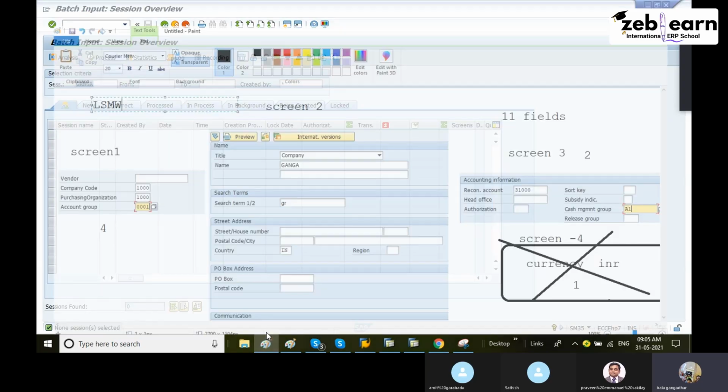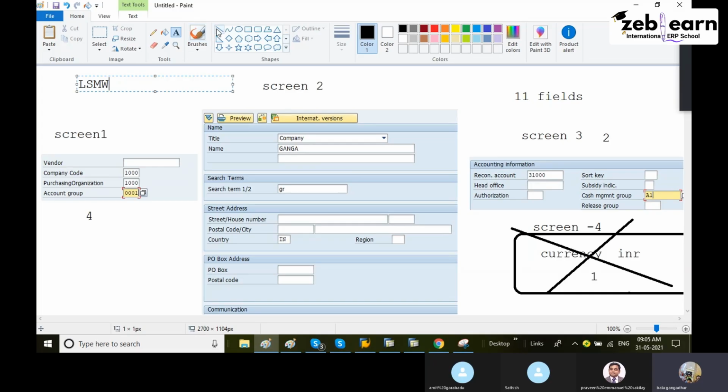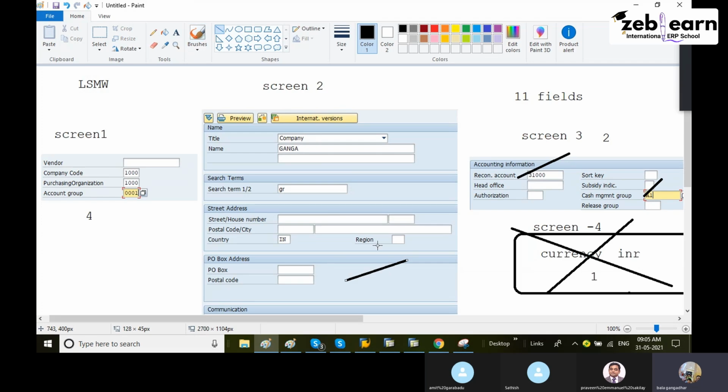Understood what is the use of LSMW? Praveen? Yes. Satish? Yes. It means if you have bulk data, I am talking about bulk, not 2 or 3 records. These 2 or 3 records are just for our understanding, to show the data uploading. Why the screen did not come, why it did not load to this screen, is because somebody implemented a BADI on this screen, and that BADI is not properly implemented. That's why after this screen it is not moving to the next screen.